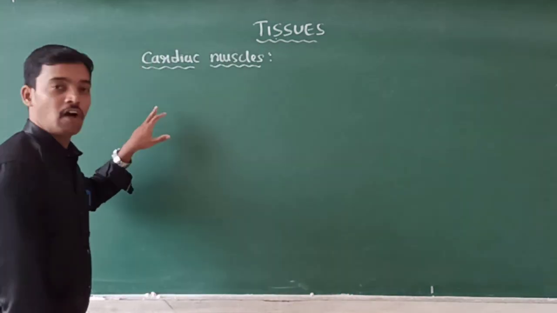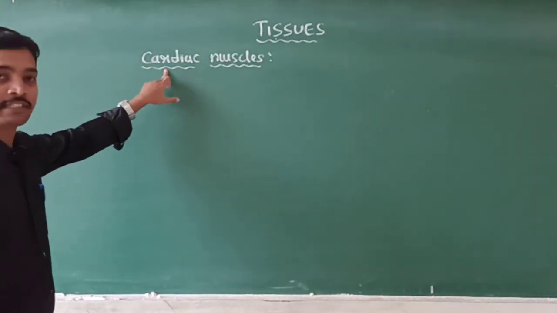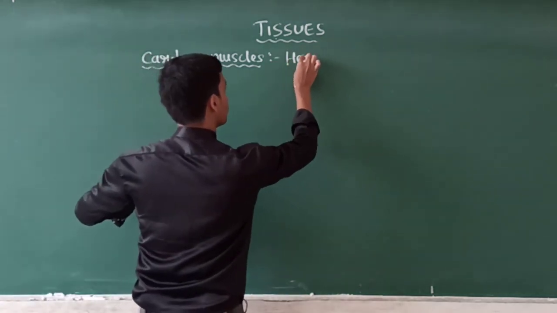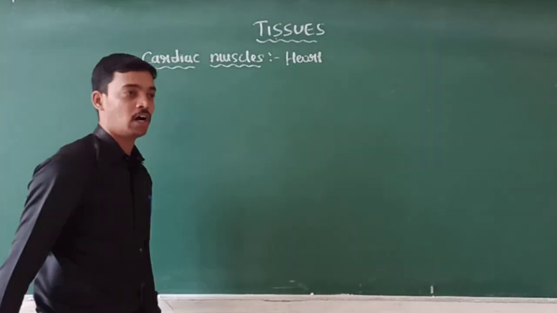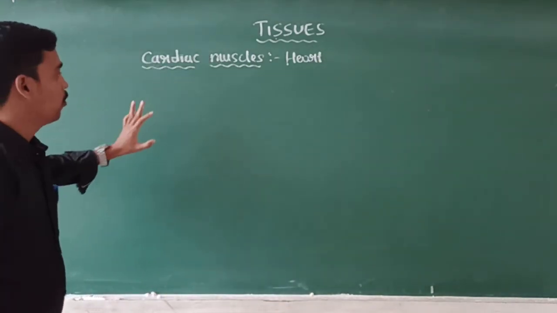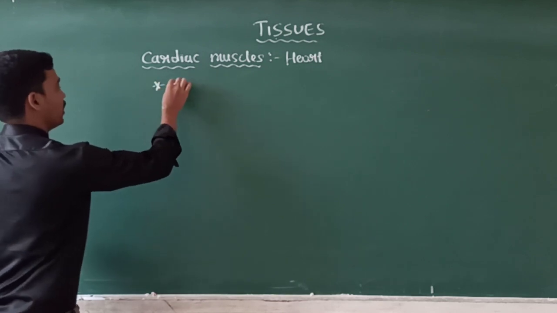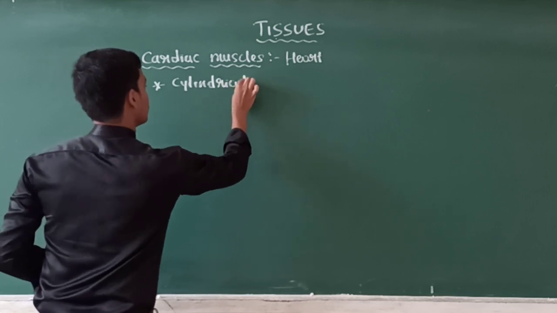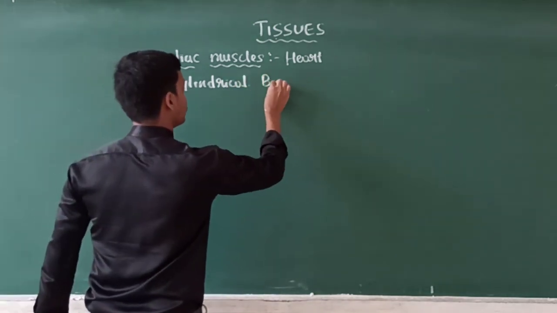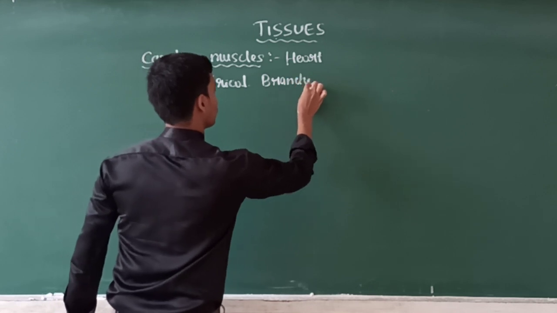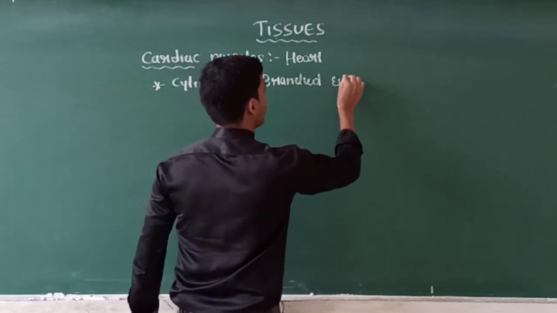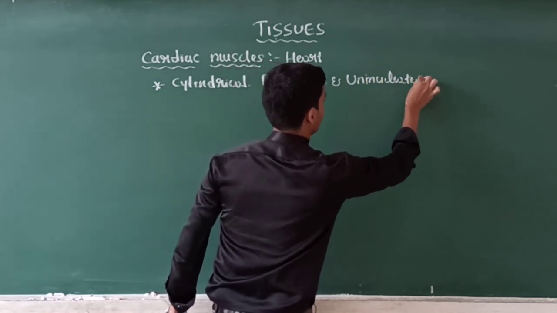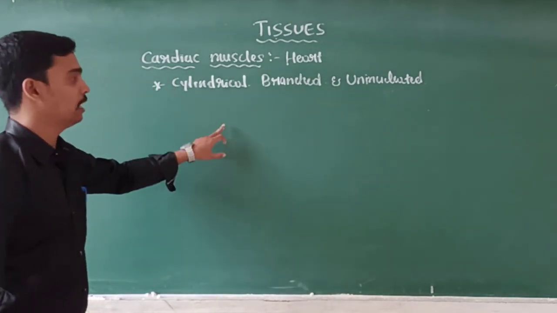And the next type is cardiac muscles. The word itself indicates that it is related to the heart. The muscles which are present in the heart are called cardiac muscles. Then what about their structure? They are cylindrical, branched, and uninucleated. Uninucleated means they consist of a single nucleus.